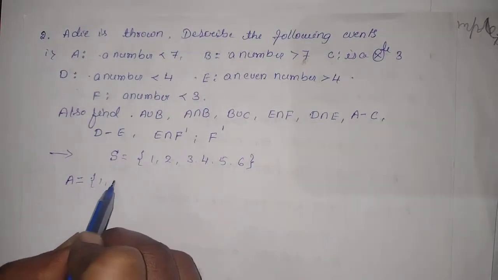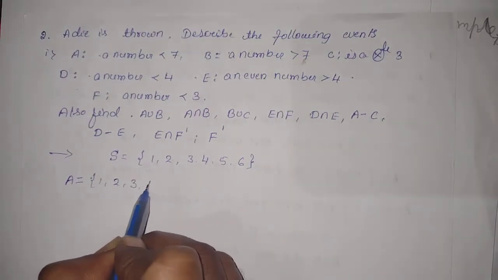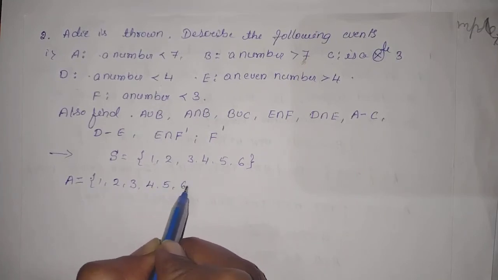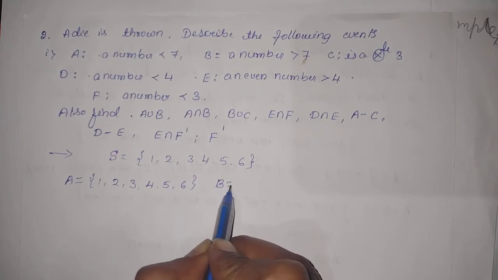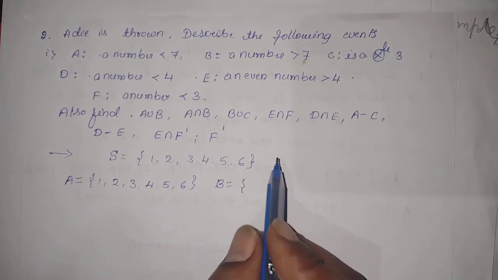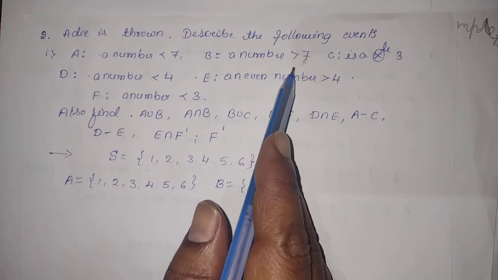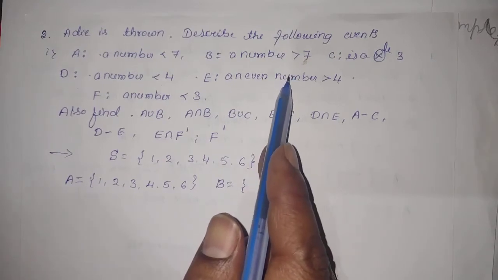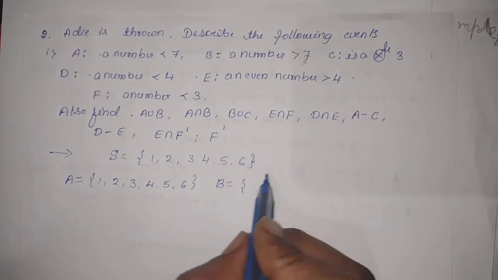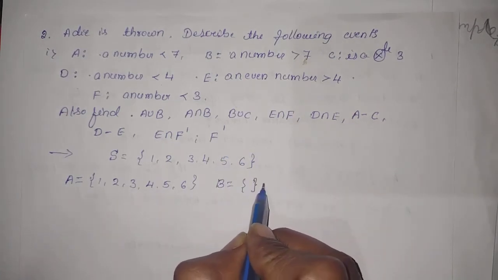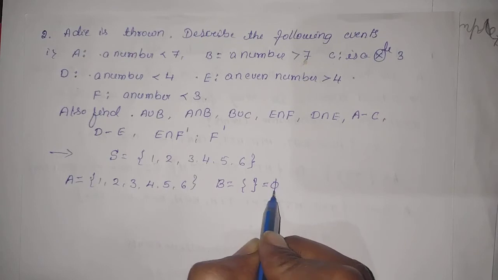All the elements 1, 2, 3, 4, 5 and 6. And B stands for a number greater than 7. Which elements come under event B? There are no elements, so B is empty.